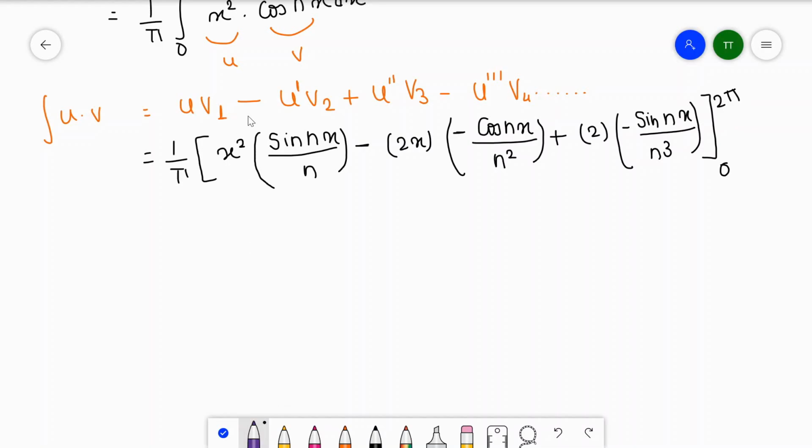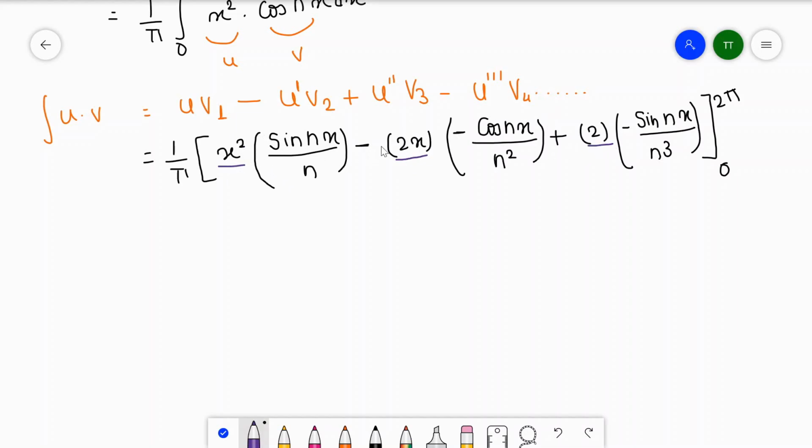So we can again recall the integration part. You have to differentiate the u function and integrate the v function. So first is x square, whose differentiation is 2x, and then the differentiation of 2x is 2.